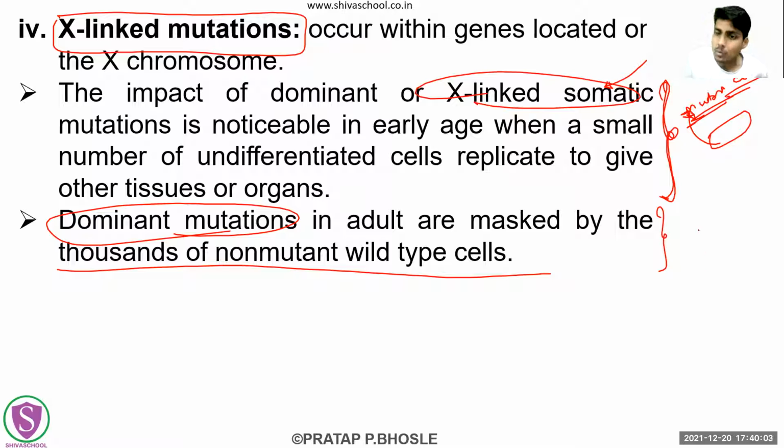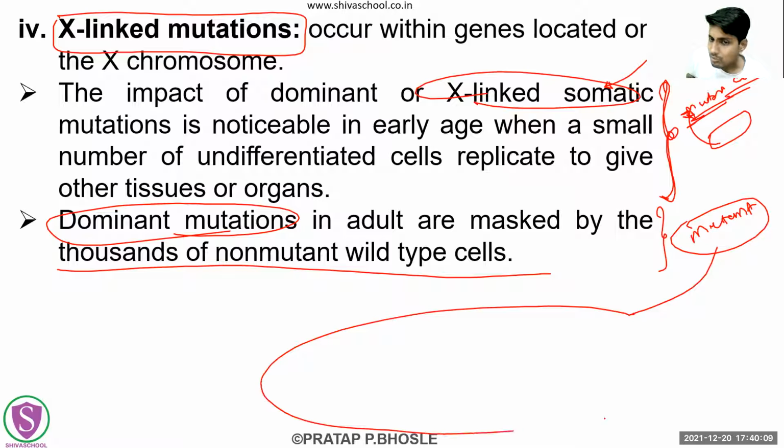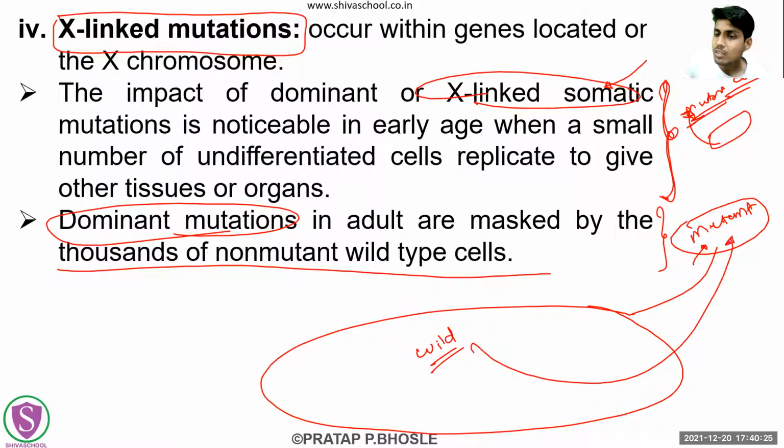Okay, but what will be the case in this adult? In the adult, this other normal type of cells will surpass this mutant number of cells by a lot of time, multiple number of times, many times. So ultimately what will happen? These wild type cells or normal type of cells will just overcome the effect of this mutant cell.